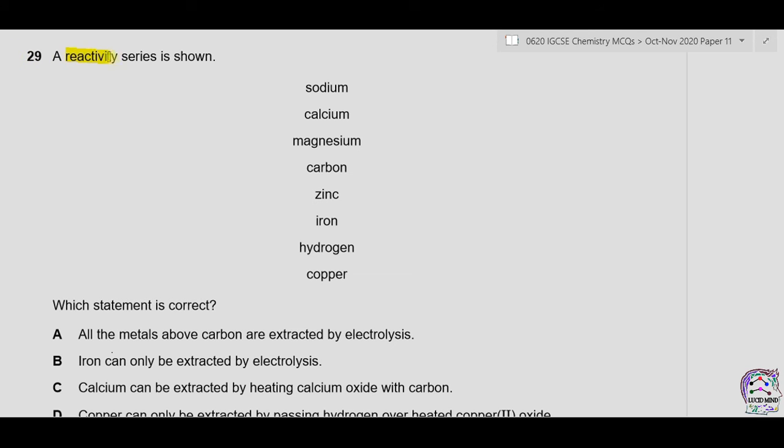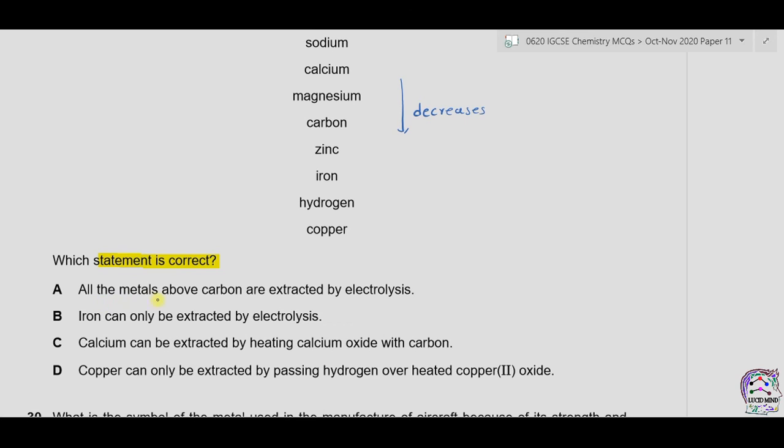Question 29. A reactivity series is shown. Which statement is correct? In this reactivity series, we can see that the reactivity decreases down in the series. A. All the metals above carbon are extracted by electrolysis. Now we have magnesium, calcium and sodium above carbon, and yes, they are extracted by electrolysis because they are highly reactive, so therefore they cannot be reduced by carbon. So statement A is correct.